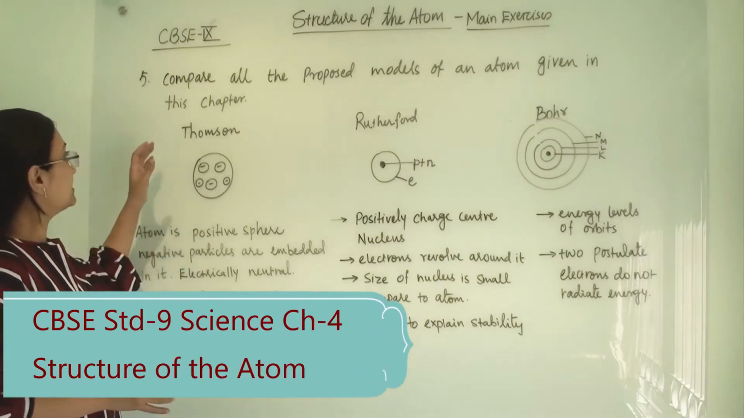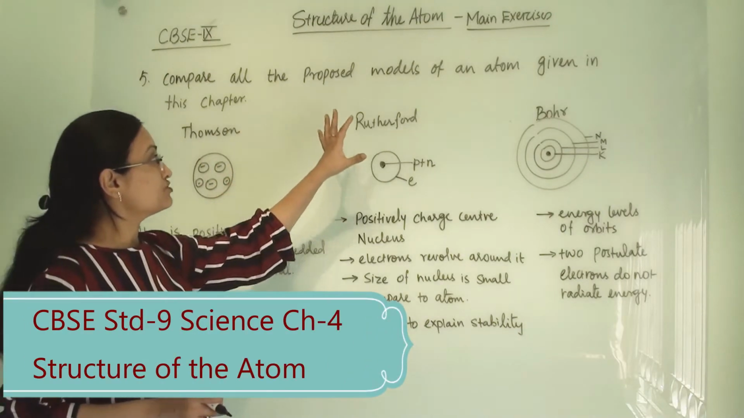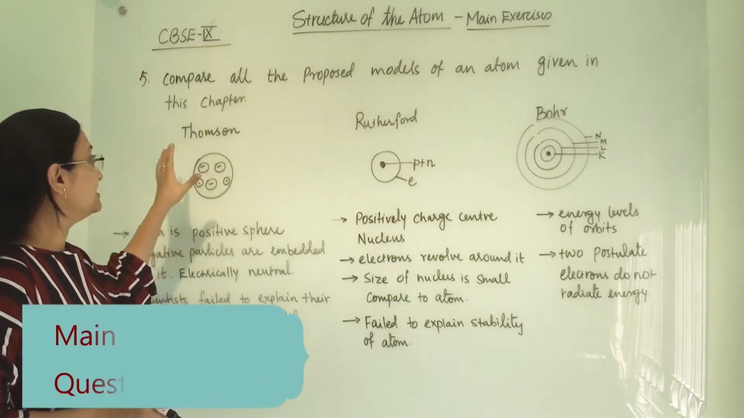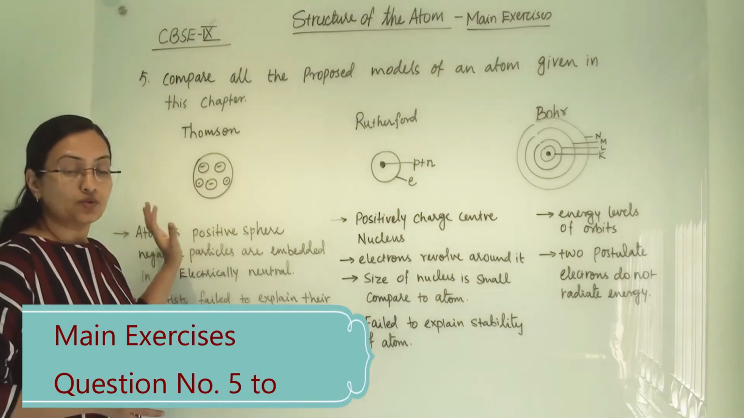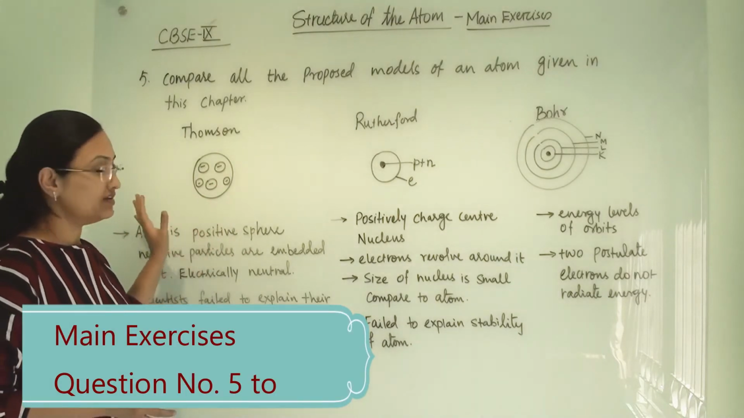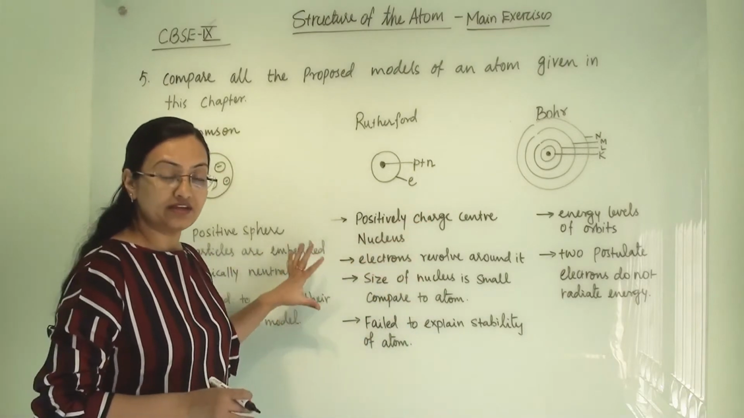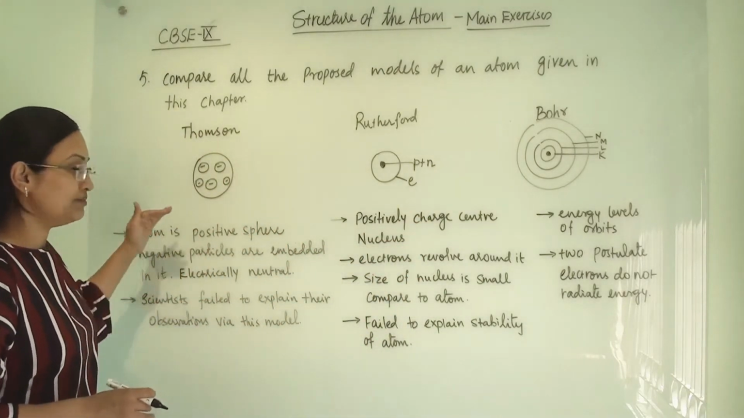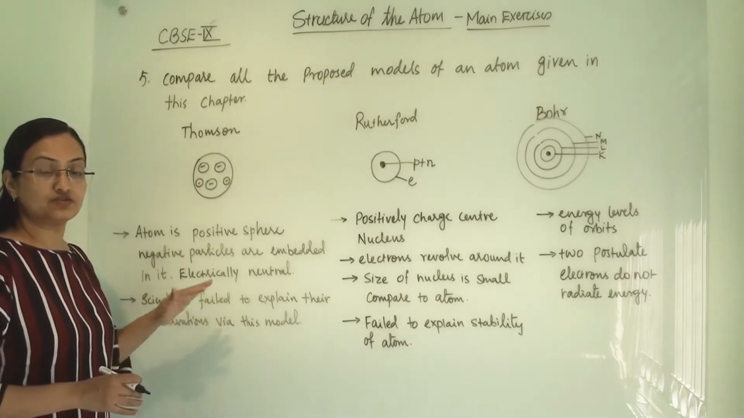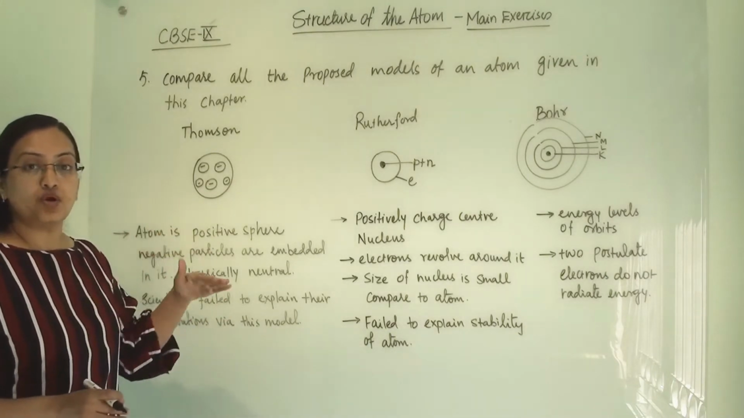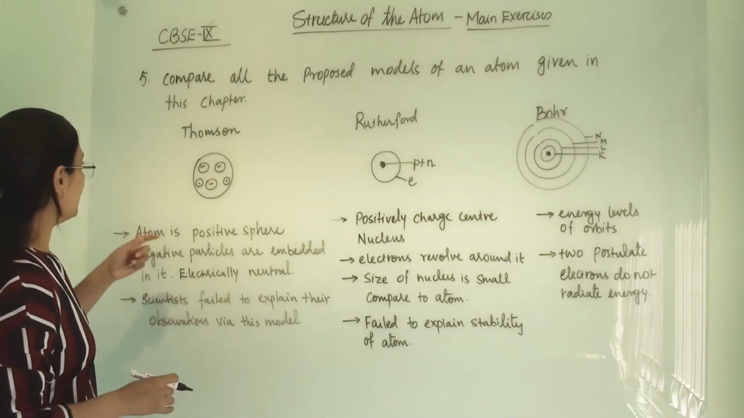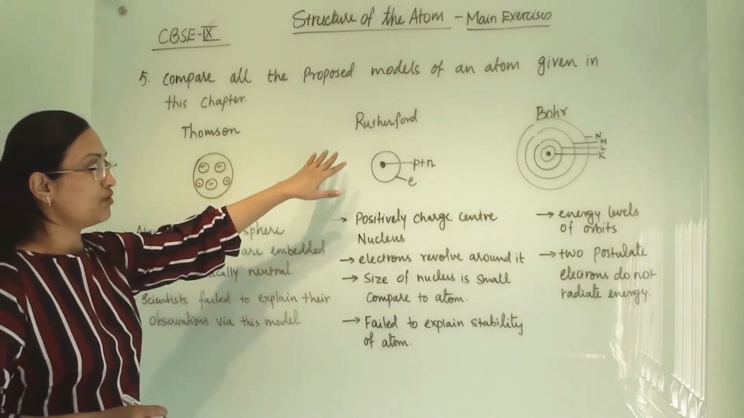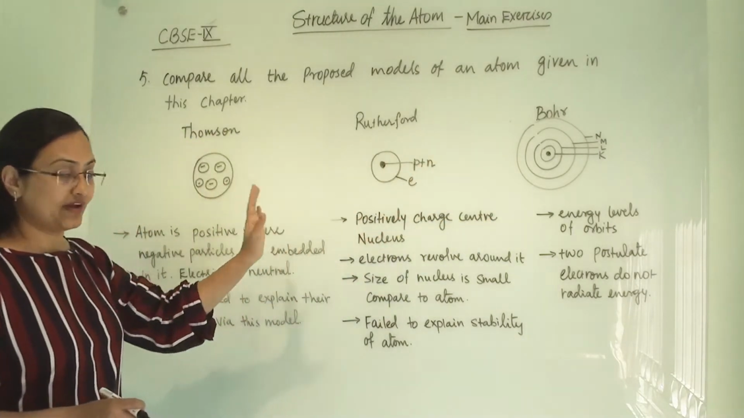The fifth question is: compare all the proposed models of an atom given in this chapter. This question is very important. This is a consolidated table in which I have noted down all the important and major points. So this question is important in terms of revision also. So Thomson's, Rutherford's and Bohr's models of an atom I have compared here.